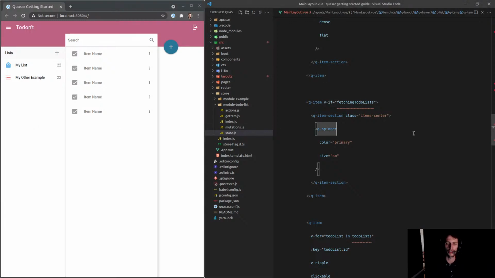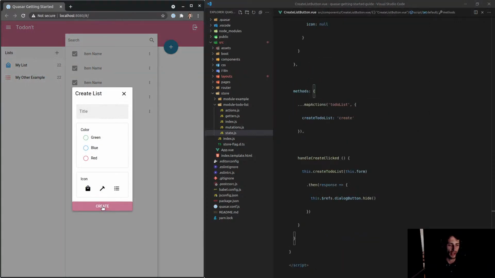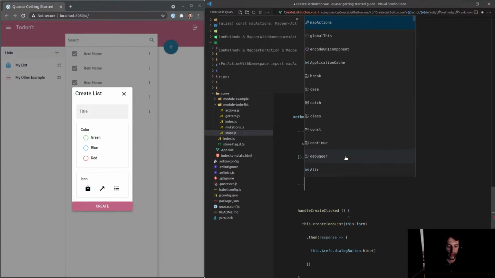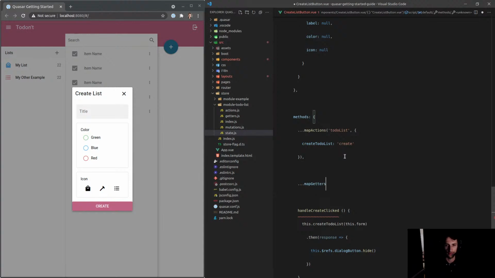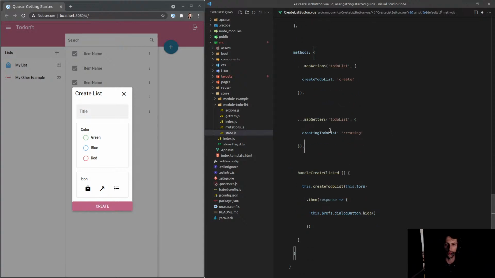Tremendous. So how about we do the same thing for creating now? So if we go to our create list button, and here it is here. Basically, when I click on create, I want to get a spinner. So let's map actions, actually, we don't even need to map actions. It's already going to handle the getters for us. So we just want to say map getters, and we're going to go to the to-do list namespace, and then we'll say creating to-do list. And then we can say creating is the name of the getter. Cool. All right, I'm happy with that.